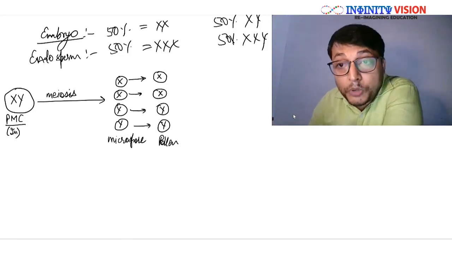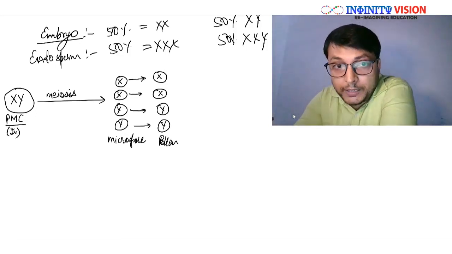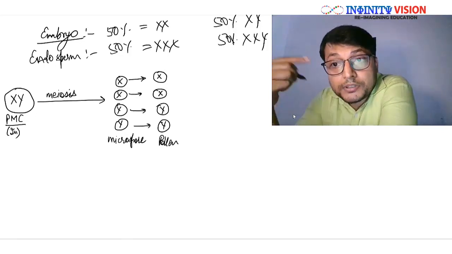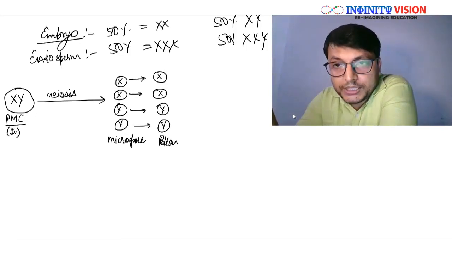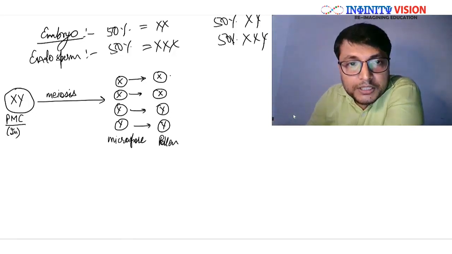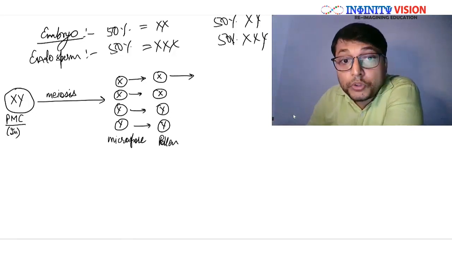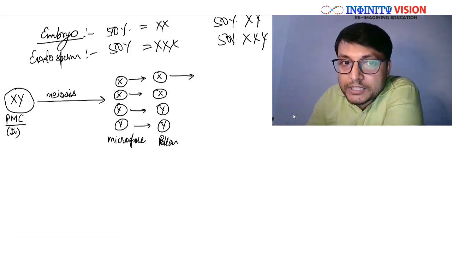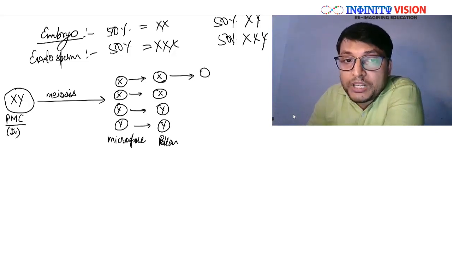Now once this pollen grain is transferred to the stigma, that is pollination will occur. Now on the stigma, it will further undergo development, right? And this pollen grain will give rise to 2 male gametes through mitosis. So this is going to form the 2 male gametes. If these male gametes are formed from this pollen grain, both male gametes will have X and X.